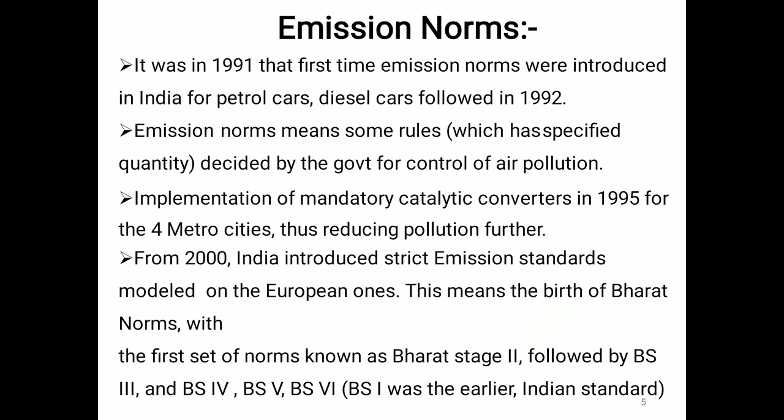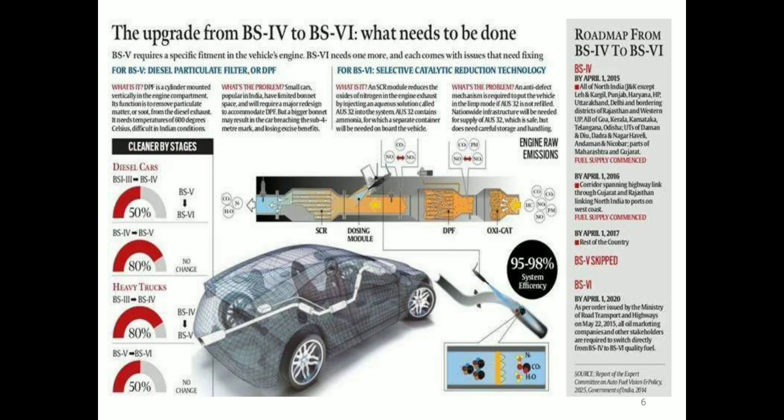So in 1995 for the 4 metro cities, thus reducing pollution further. So from 2000, India introduced strict emission standards modeled on European ones. So I told you, European will be developed and those models we have to take, those standards we are following. This means the birth of Bharat norms or Bharat stage. The first set of norms known as Bharat stage 2 followed by BS3, BS4, BS5, BS6. Now we are following BS6 or BS7. Okay. So these are the emissions which exactly we have to follow.